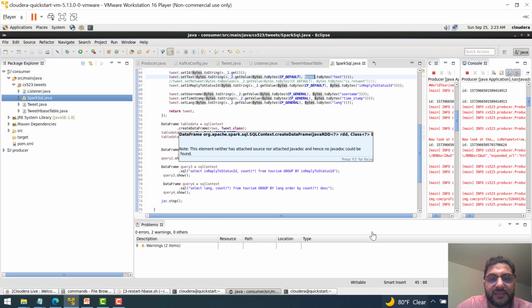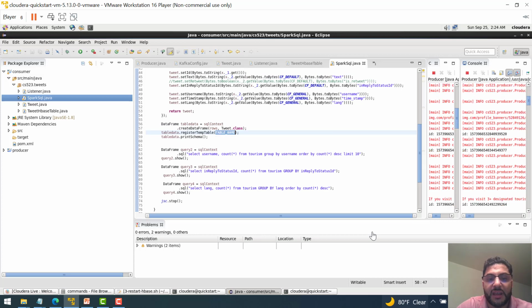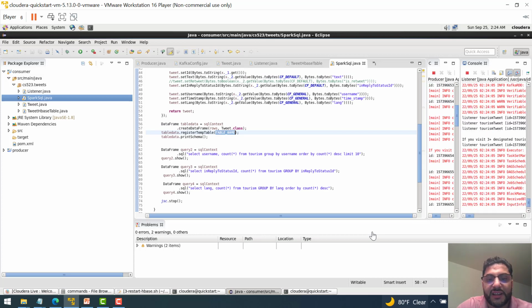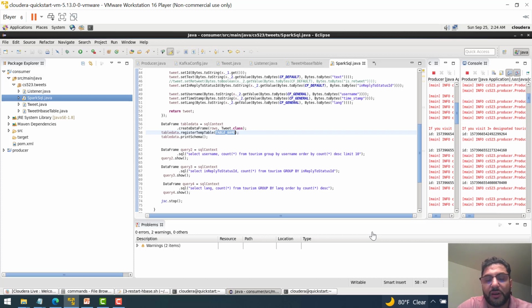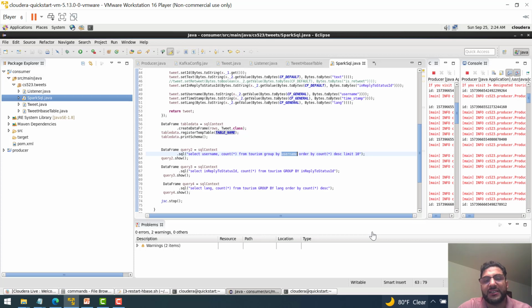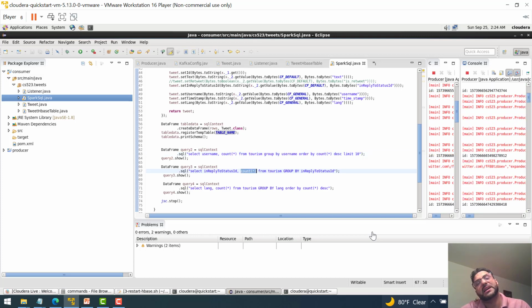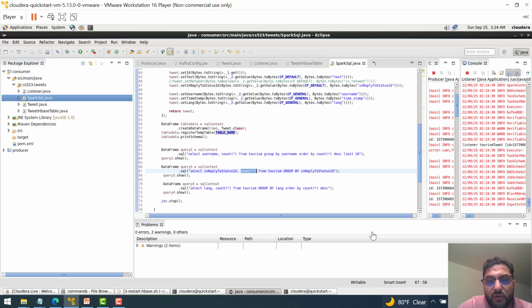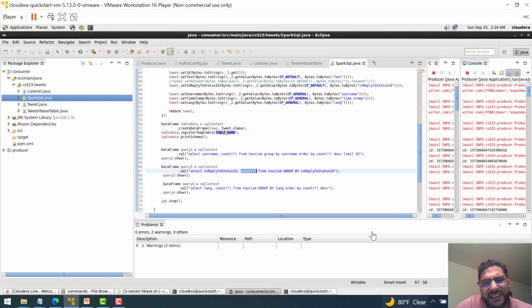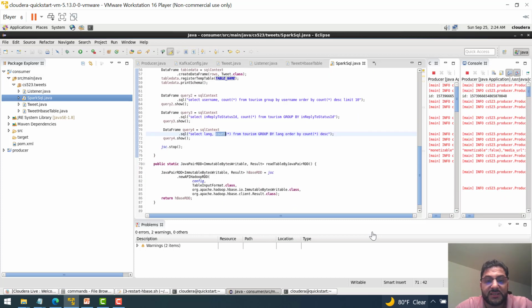So table data is gonna be SQL context. And then this SQL context will have the table name, and I'm gonna select user and count from tourism group by username. So basically I'm gonna get the count of all the tweets that this user has created, and whether it is retweeted or not, also how many have been retweeted, and then also select language. For my case, I already only made it English, so it's gonna be 1. So that's it for now.